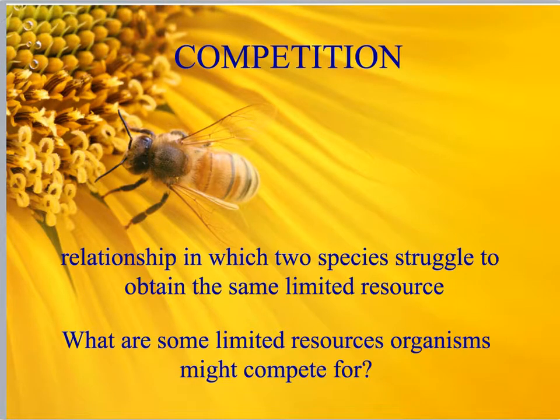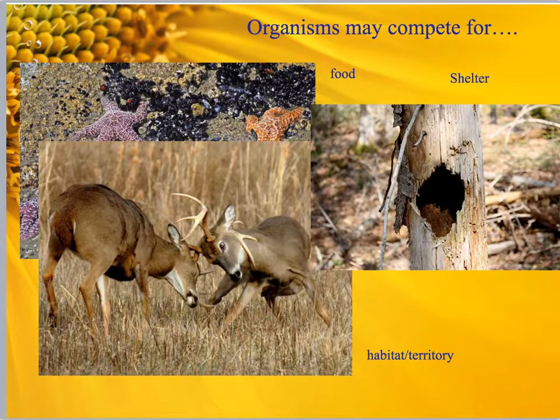On your graphical organizer notes on page 1, we are on the left-hand side. If you're looking at your graphical organizer notes, we are on page 1 in the middle. Competition is the relationship in which 2 species struggle to obtain the same limited resource. Can you think of any limited resource that species might compete for? Organisms may compete for food. They may compete for shelter. They may compete for habitat or territory.